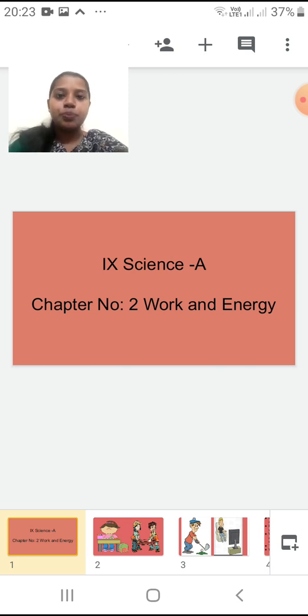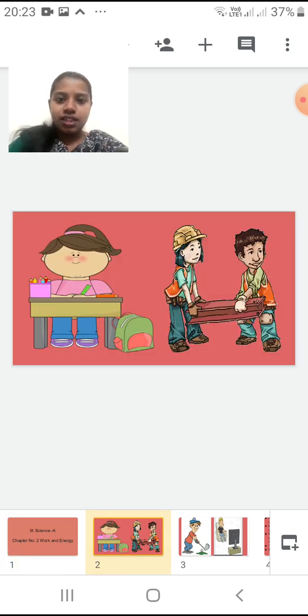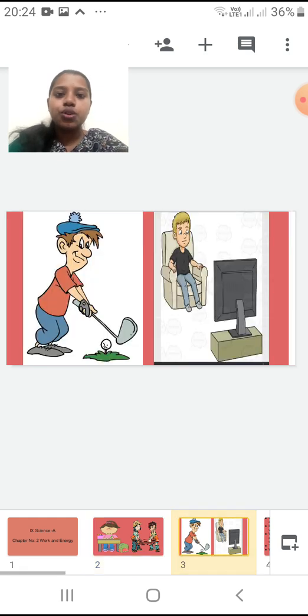Now here you can see in the next slide a girl who is sitting and studying. You can see two of them lifting a heavy object. In the next picture, a person is playing. Next, a boy is watching TV.